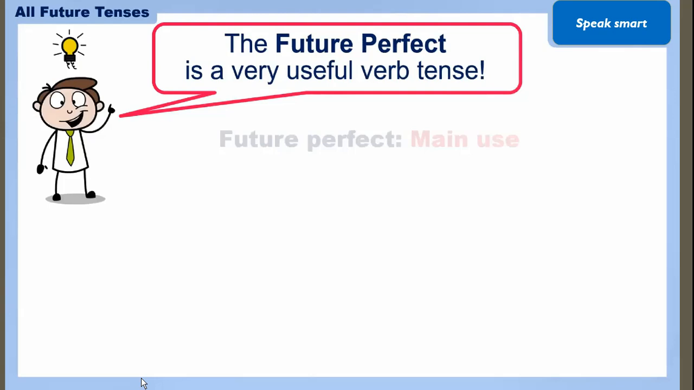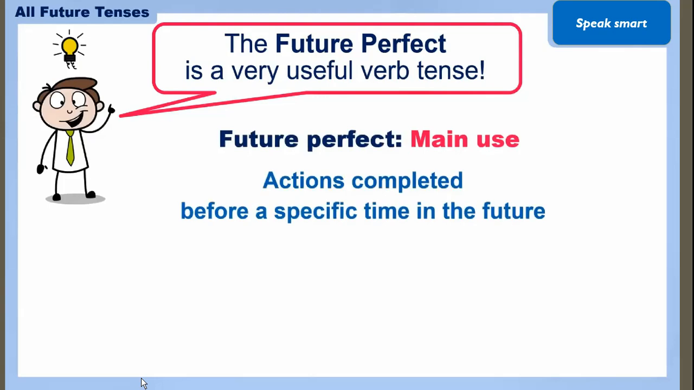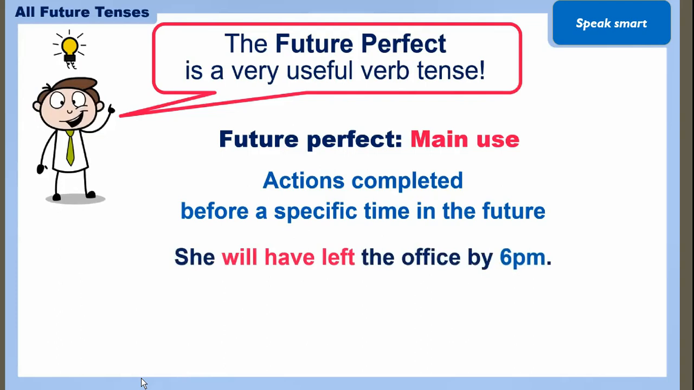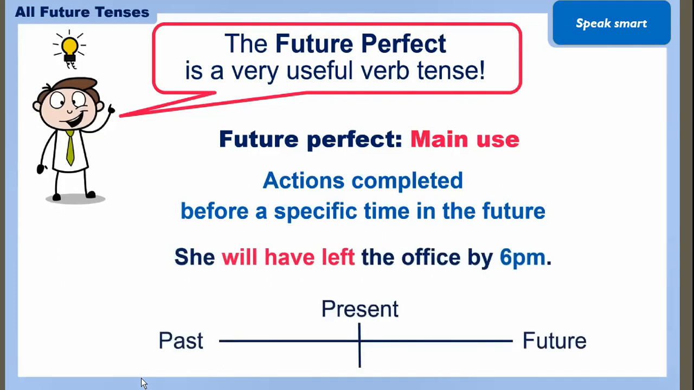The future perfect is a very useful verb tense, and the main use is that we have to talk about the completed action. Here we are only talking about the completed action before some specific time, like she will have left the office by 6 p.m. So here you can see the action is completed. उसने office छोड़ दिया था, right? छोड़ चुकी थी. She will have left the office by 6 p.m. So here we are talking about such actions that are completed actions, okay, before some specific time.